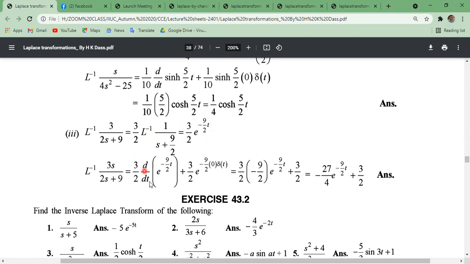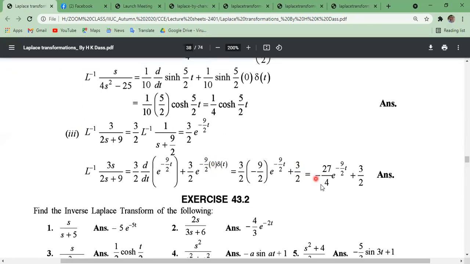So 3 by 2 d by dt of f of t plus 3 by 2 e to the power at t equals 0, and del t. Okay, so 3 by 2 times this differentiation. By the e to the power mx formula, it is m into e to the power mx, where m equals minus 9 by 2. Then 3 by 2 e to the power 0, and e to the power 0 is 1.